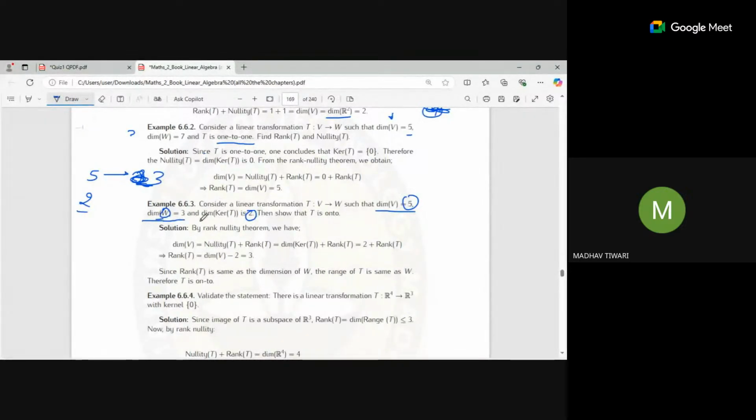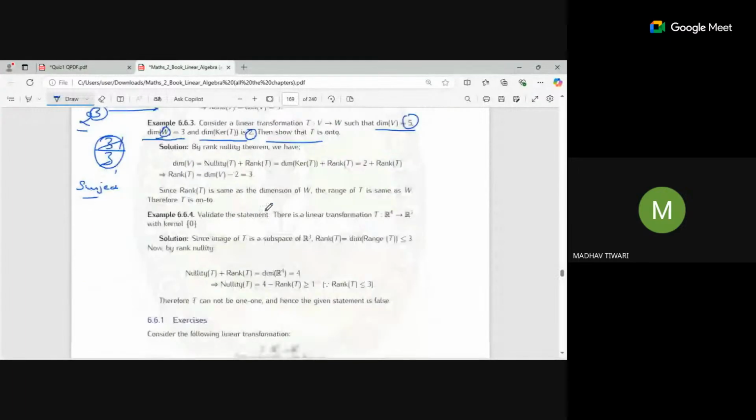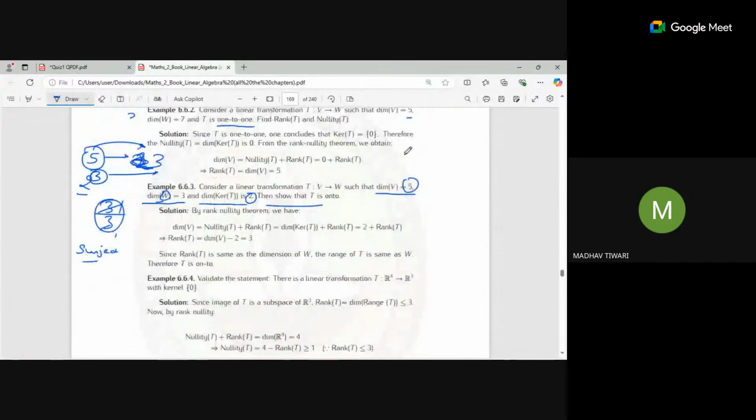And the dimension of the kernel is given as 2. So all the remaining 3 go to the range space. If all 3 dimensions went there, we got 3 as the image, so all are equal. So it will be surjective in this case, that is, onto. Onto means the dimension of the range space should match the dimension of the codomain.